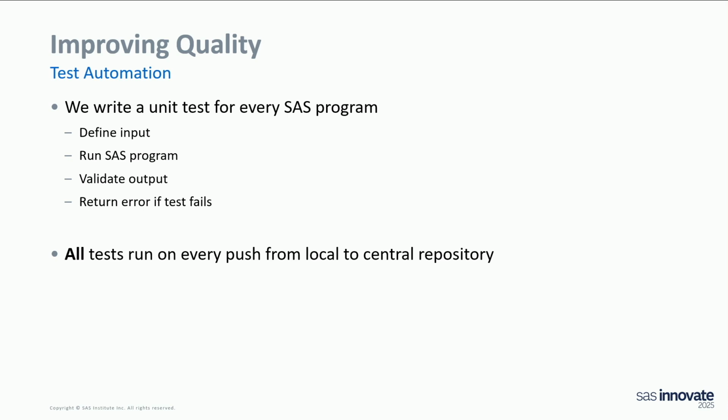Thanks for the presentation. I'm curious about the test cases. Do you have an example you could show of an example test case execution or anything like that? No, I don't have any on this. But what we do is we create data. So we have an input data set, and then we create an output data set, and we compare. So we run the code, and we compare those data sets to see if it's still the expected data set, and we have an abort statement if it's not the expected.